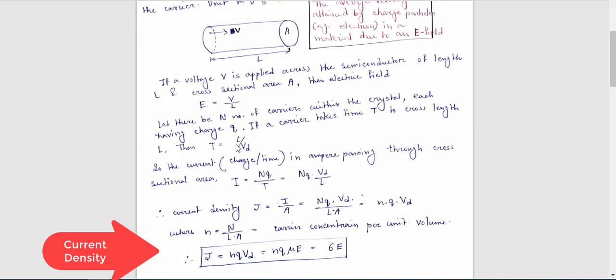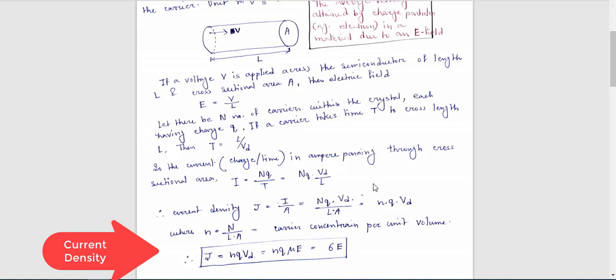Again, from this expression we have shown that capital T is equal to length divided by drift velocity. That means here it can be written as NQ into Vd by L. Just putting the value of capital T here, you get the current through this cross section is equal to capital N into Q into Vd divided by L. Again I am saying, the current through this cross section is equal to total charge into drift velocity divided by total length.